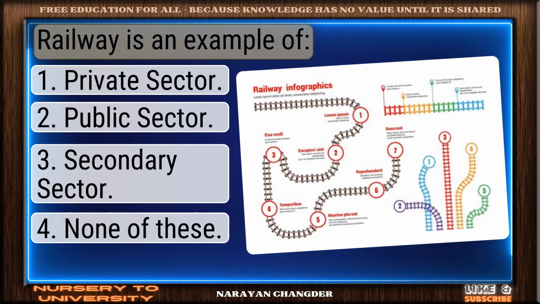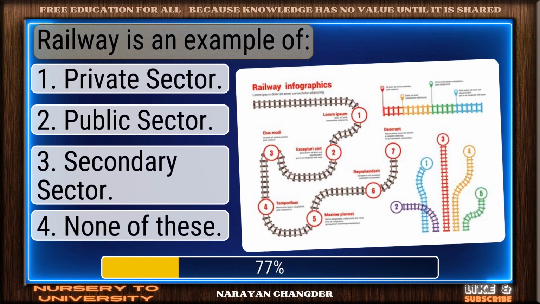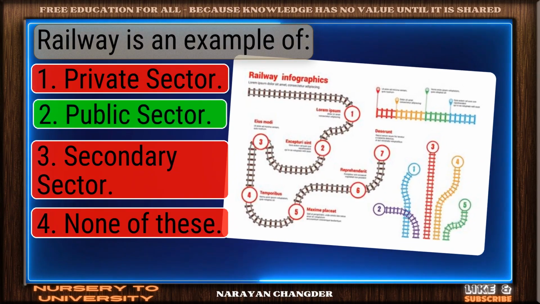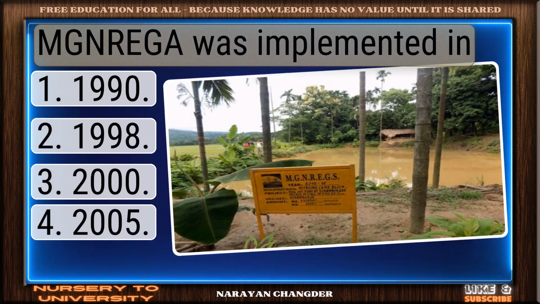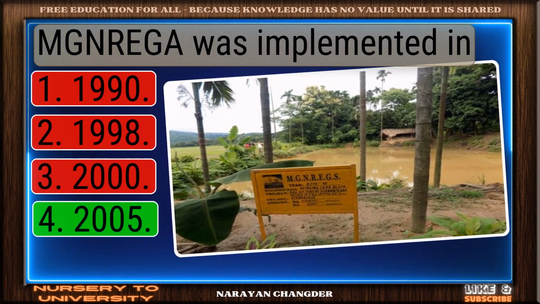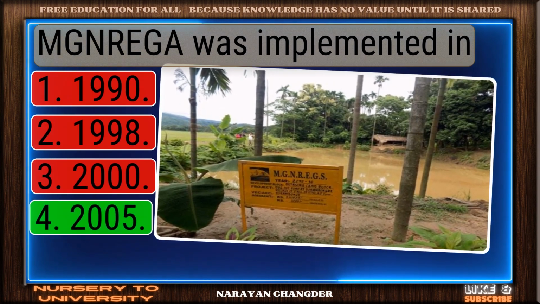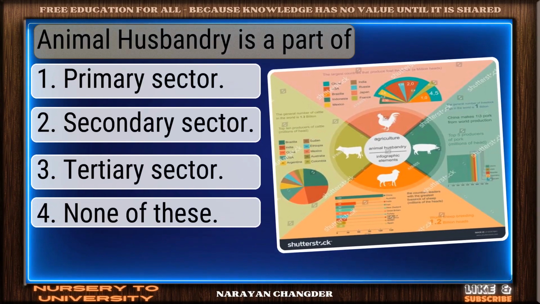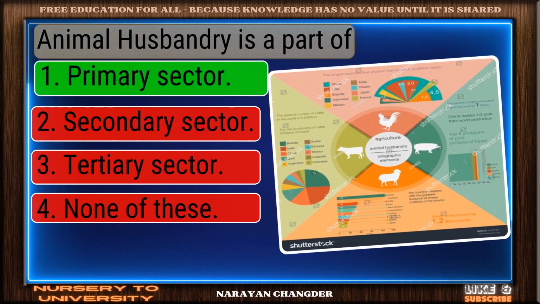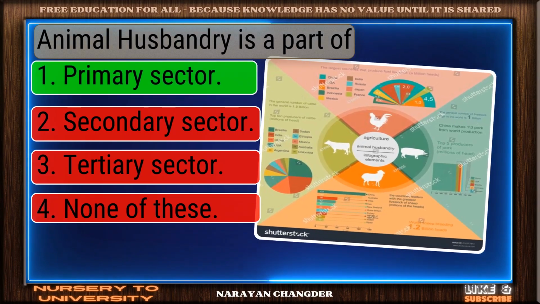Railway is an example of. Clear logic. Public sector is sound. MGNREGA was implemented in. Excellent. 2005 is well reasoned. Animal husbandry is a part of. Nice selection. Primary sector is correct.